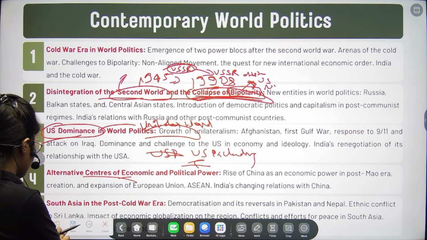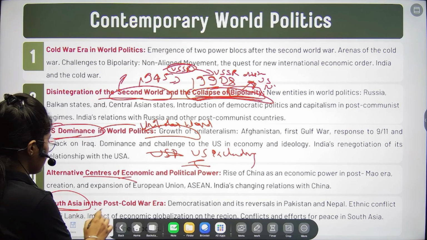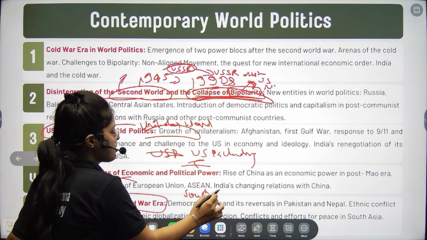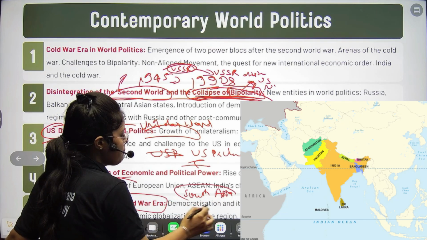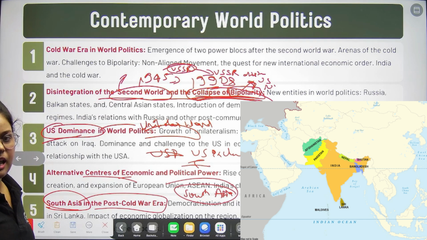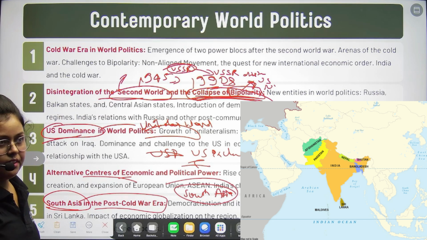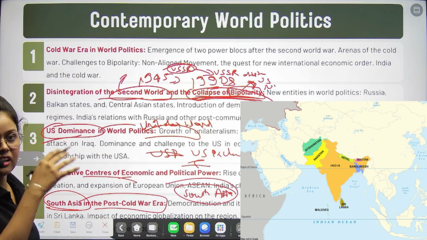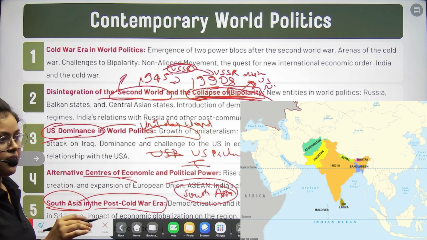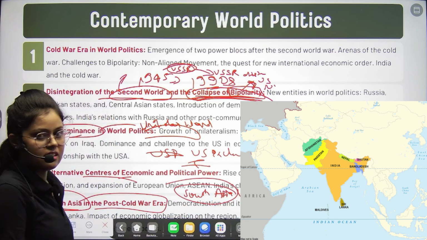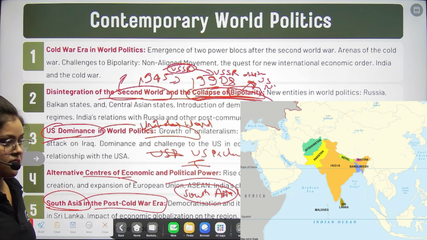And then we have South Asia in world politics. If you see the map, I suggest you see the map of South Asia. You will realize that South Asia is basically the neighbors of India: Pakistan, Bangladesh, Sri Lanka, Maldives. India is surrounded by these countries, and this comes under South Asia. So I suggest you see the map.